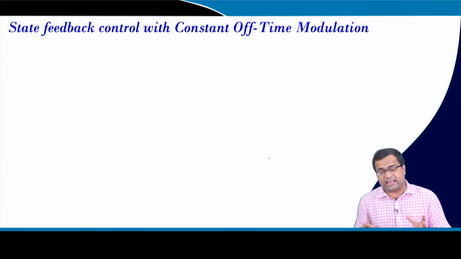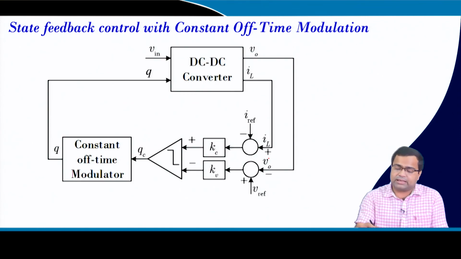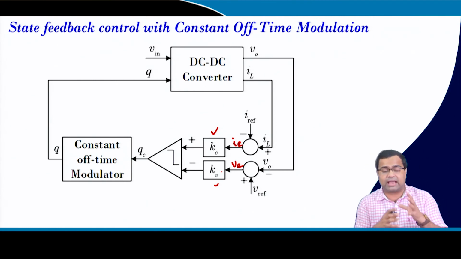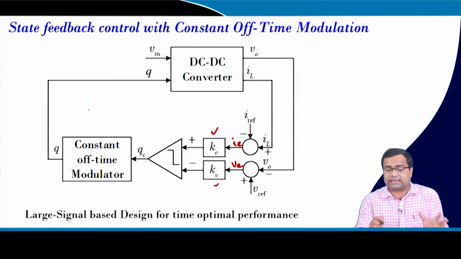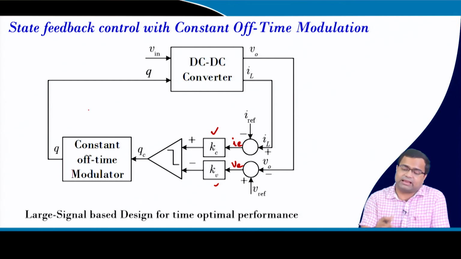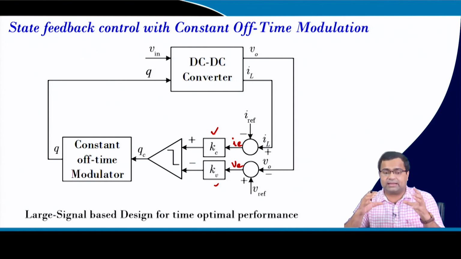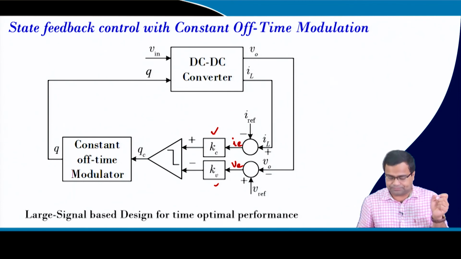Now we can use state feedback control, and we can implement it using a constant off time modulator. If we take Iref minus IL, this is my error current and this is my error voltage, then you can set suitable current and voltage gains, use this logic, and go to the modulator, and this can be tuned. We will see in a subsequent lecture at the end that we can even apply a suitable choice of current and voltage gain in order to obtain the fastest transient response, which is a time optimal response.